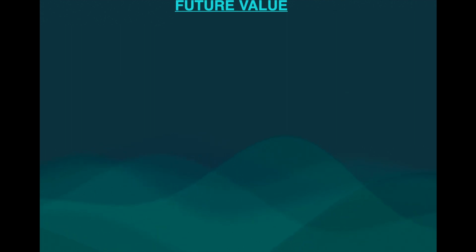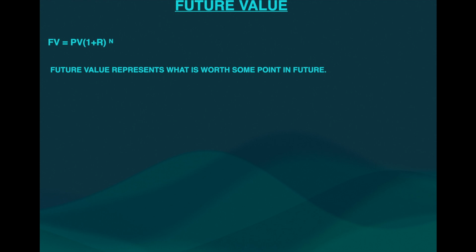Now what is future value? As I have told, future value means any amount which you deposit today, how much it is going to fetch after 1 year. So that is the future value. Future value is nothing but the reciprocal of the present value. Future value is your present value multiplied by 1 plus your rate of interest to the power of n. N is the number of periods or number of years. So future value represents what it is worth at some point in future.